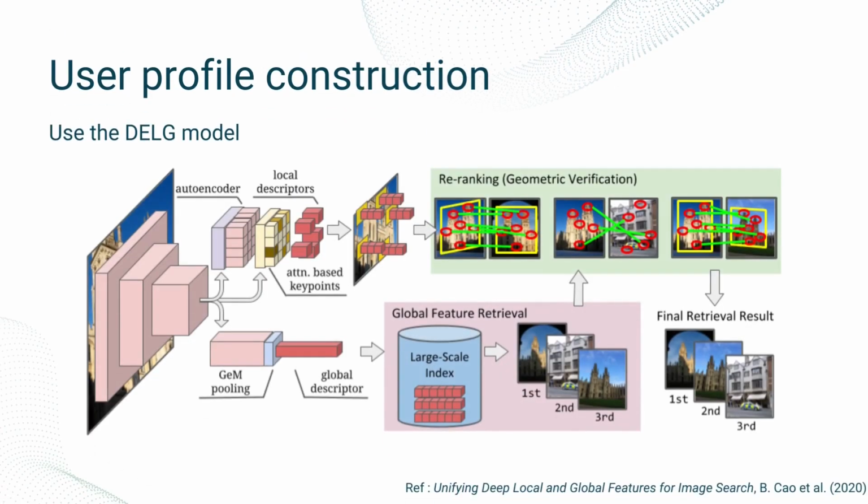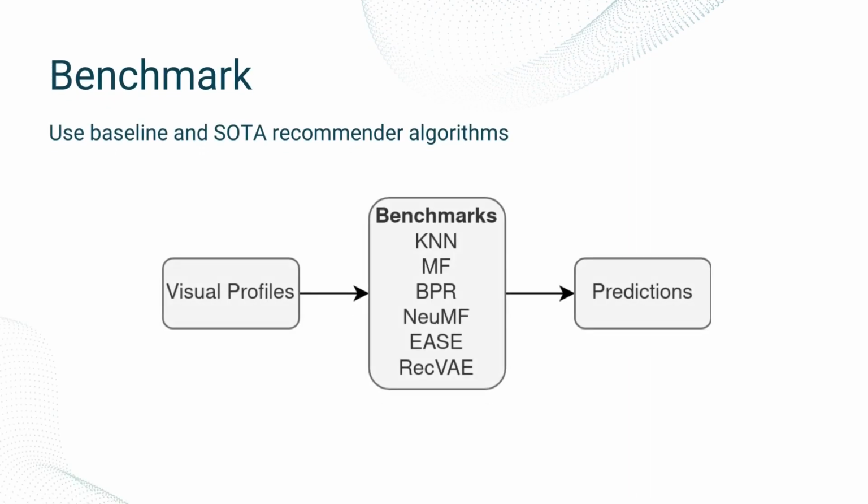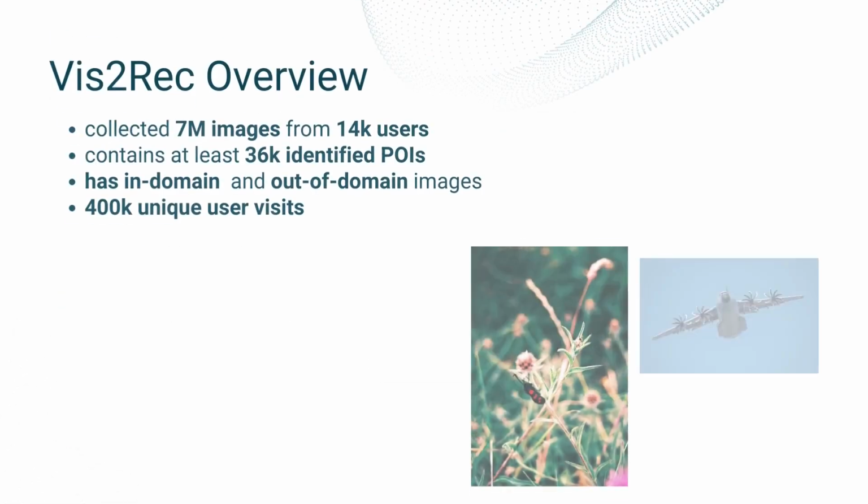To infer visits from these images, we use a performant model called DELG, which is based on global and local feature matching. So for each user image, we get the most resembled Google Landmarks image to infer a potential visit. Finally, the aggregated user profiles are used to train multiple recommender algorithms, from the most basic to more advanced ones. We evaluate the quality of the dataset by predicting visits that have been put aside during the training phase.